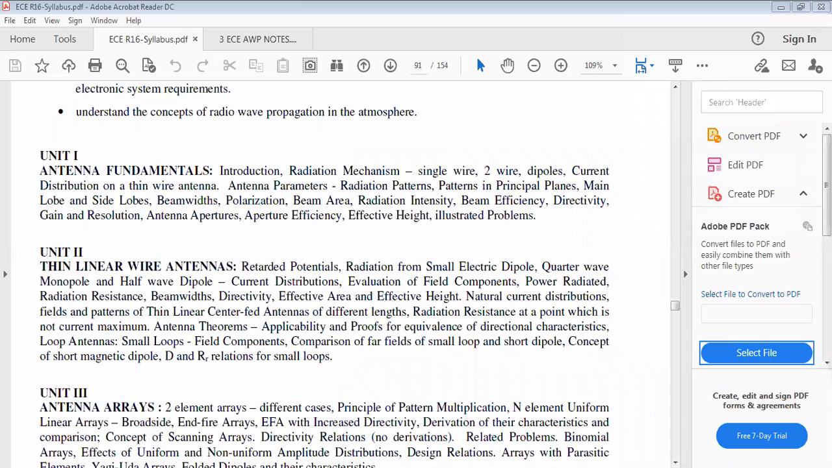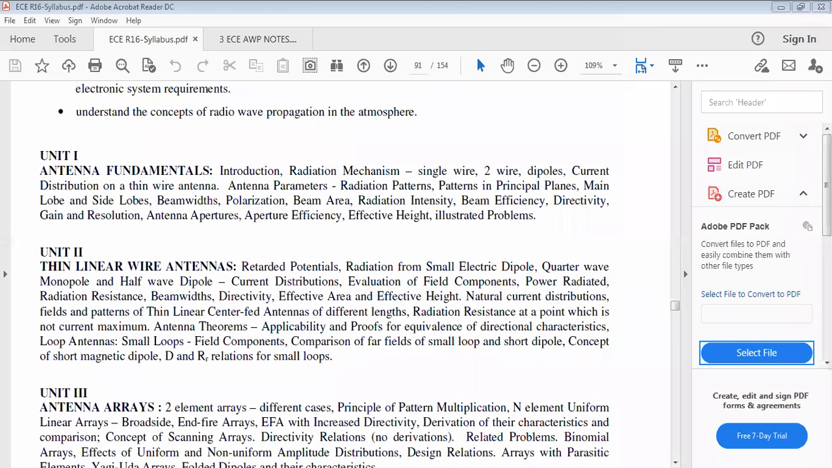Similarly, once the radiated power is obtained, next we go for the radiation resistance. Radiation resistance R: generally P equals I squared R, so R equals P by I squared, the radiated power divided by I squared, where I is the effective current passing through that thin linear wire antenna. From that, we are able to find the radiation resistance.